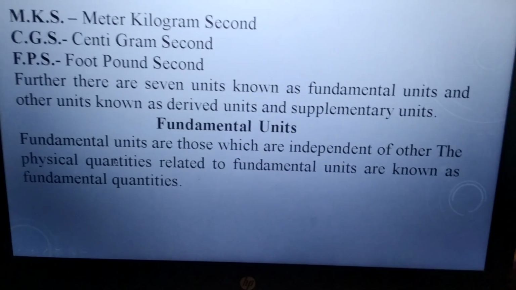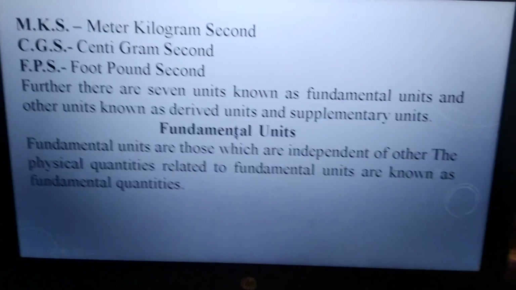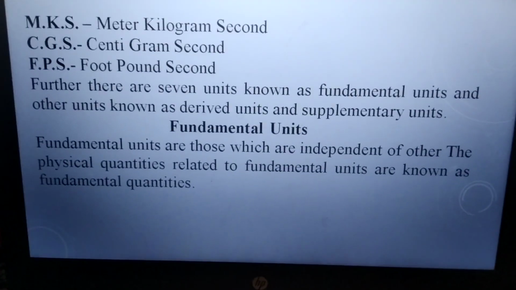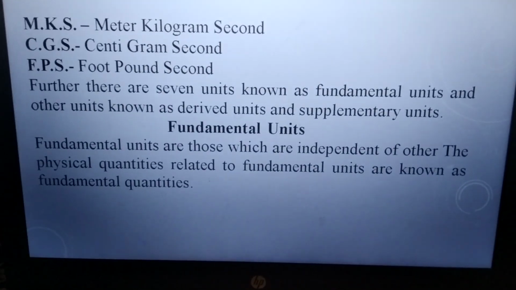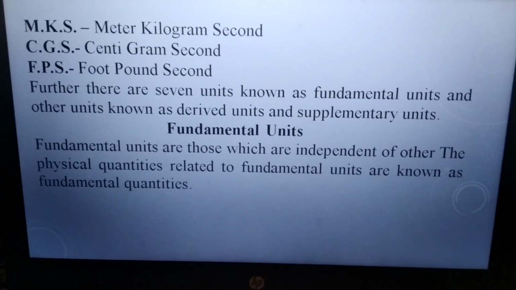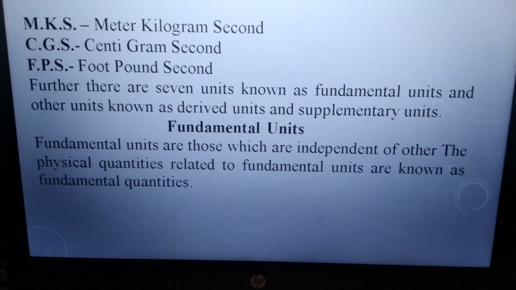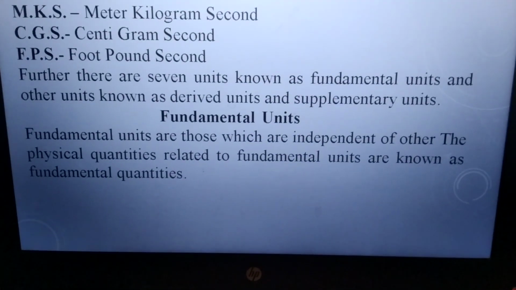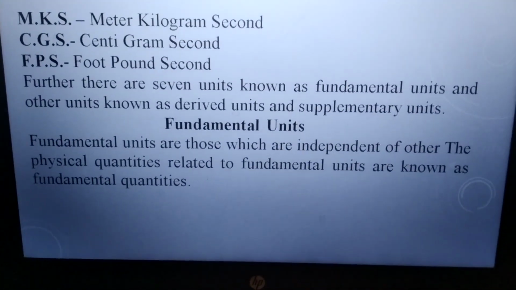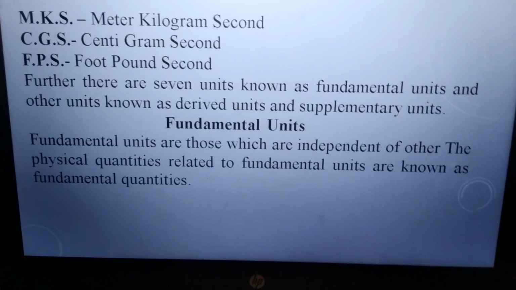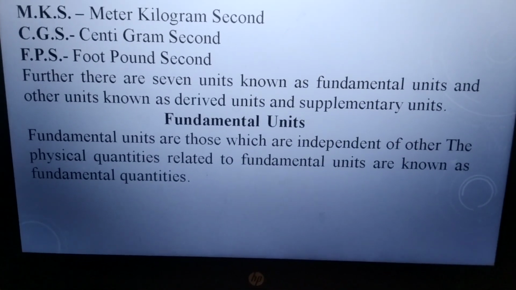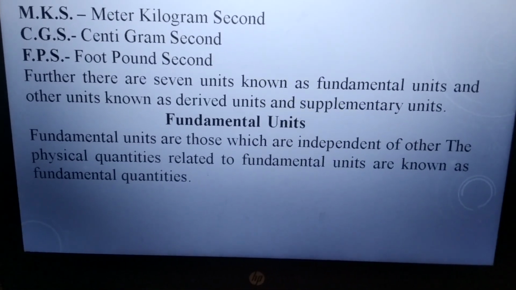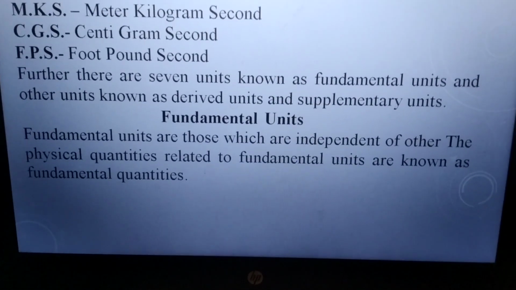Further, there are seven units known as fundamental units, and other units known as derived units and supplementary units. So units can be divided into fundamental units and derived units. Supplementary units is another division of units. Fundamental units are those units which are independent of other units, and the physical quantities related to those units are known as fundamental quantities.